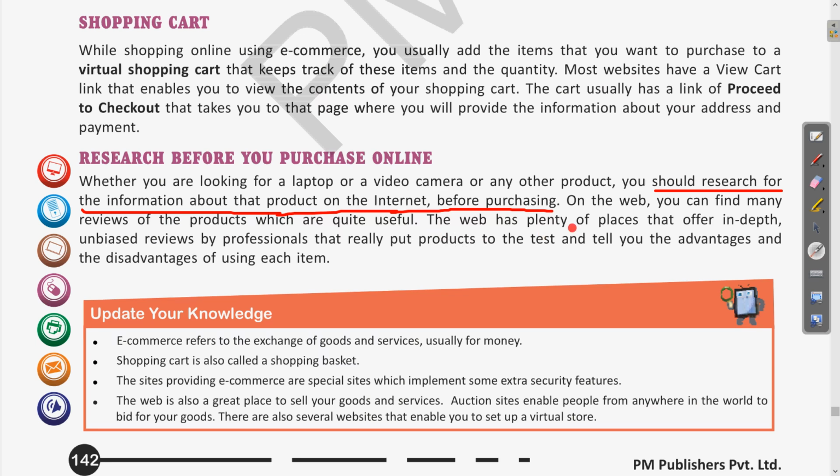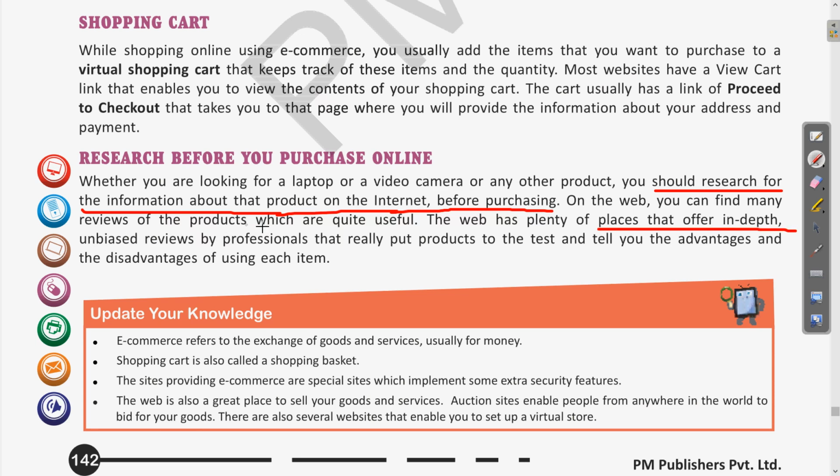Then the web has plenty of places that offer in-depth and unbiased reviews by professionals that really put products to the test and tell you the advantages and the disadvantages of using each item. Clear? So these are the different precautions or important steps which we should follow before ordering items online. Clear?